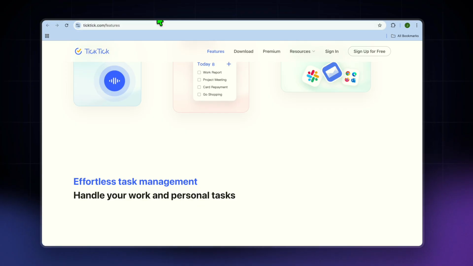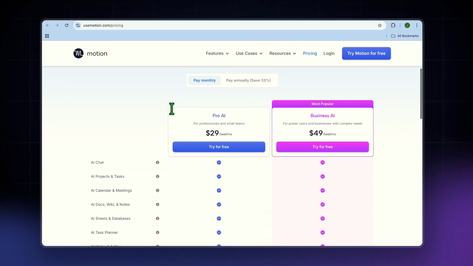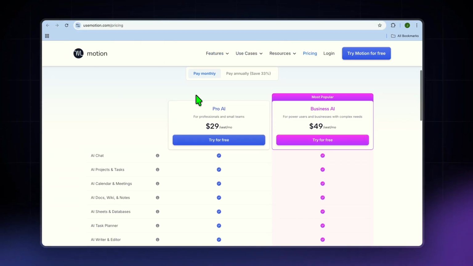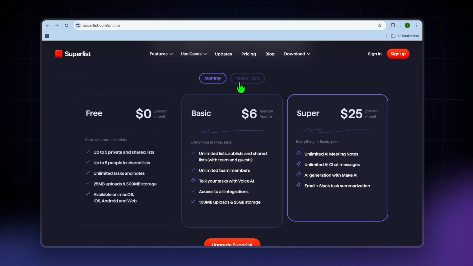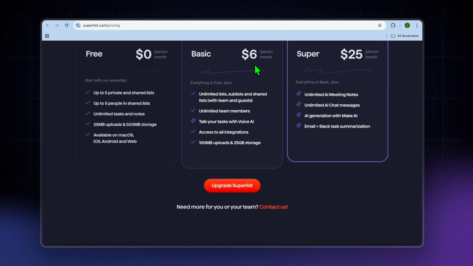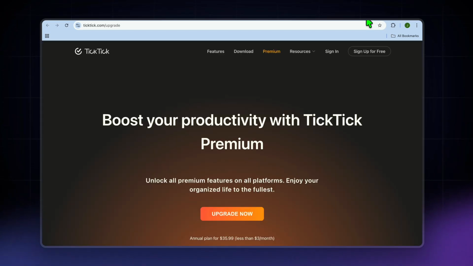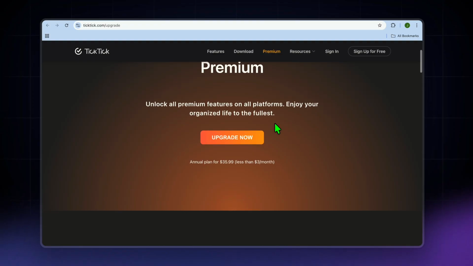And if we were to quickly look at their pricing, with Motion AI you can get started for free, but their monthly plan begins at $29 and it can go up to $49. With Superlist you can also get started for free, and their basic plan begins at $6 and it can go up to $25. With Ticktick, you can also get started for free, and you can see right here that they have an annual plan that is for $35.